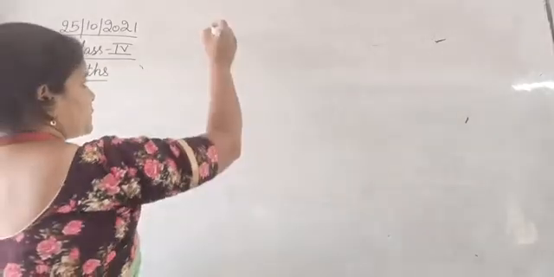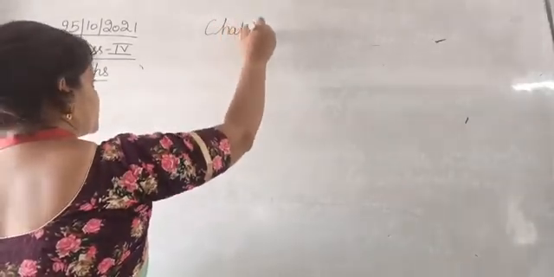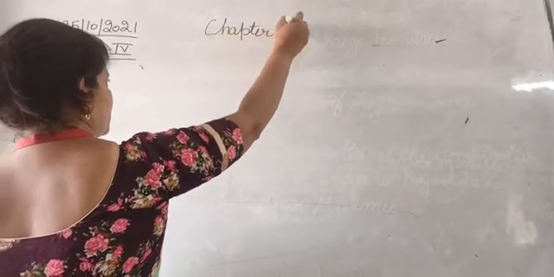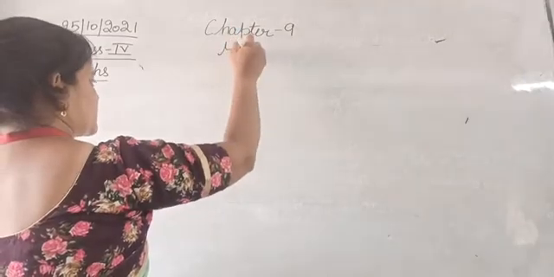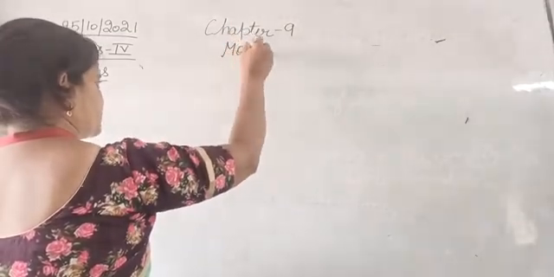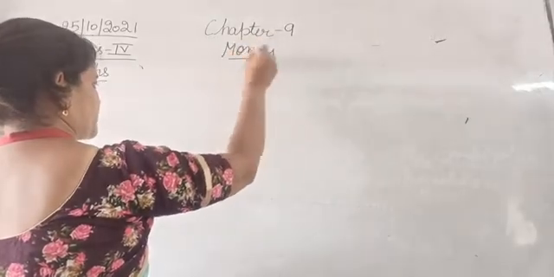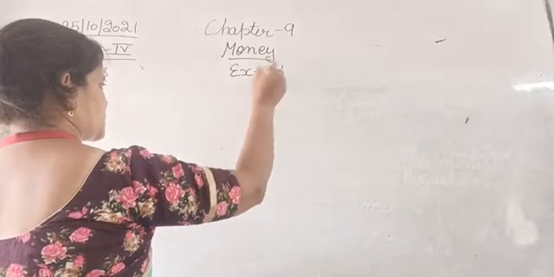So the chapter is chapter number 9, that is money, exercise 9.1.